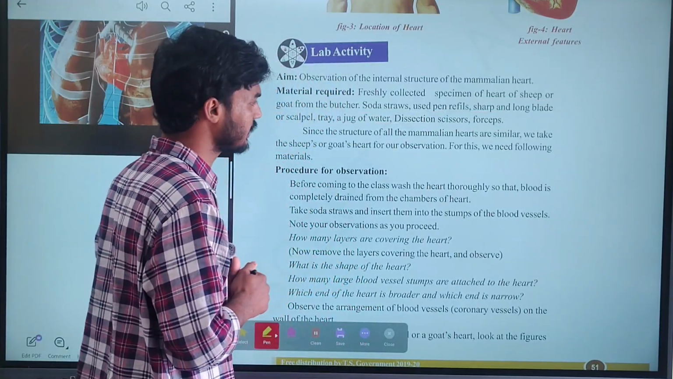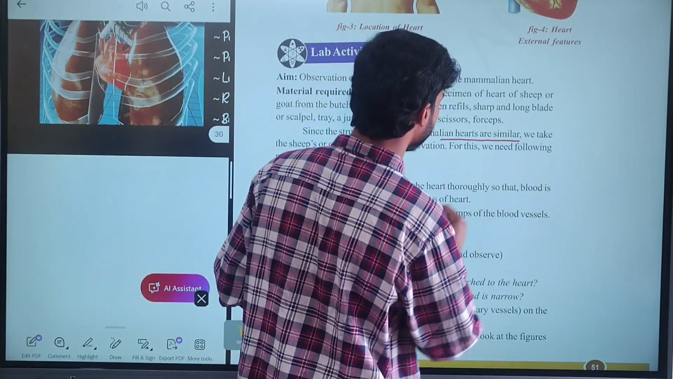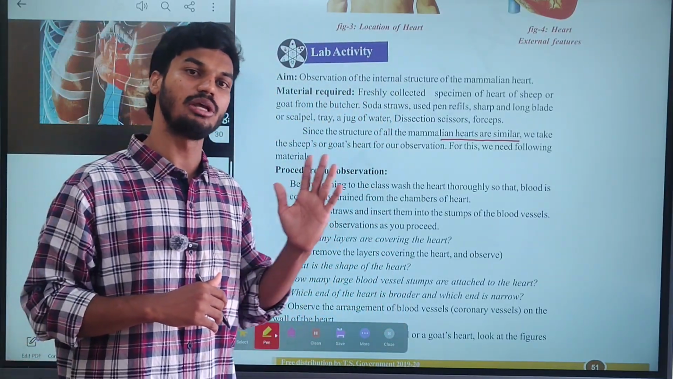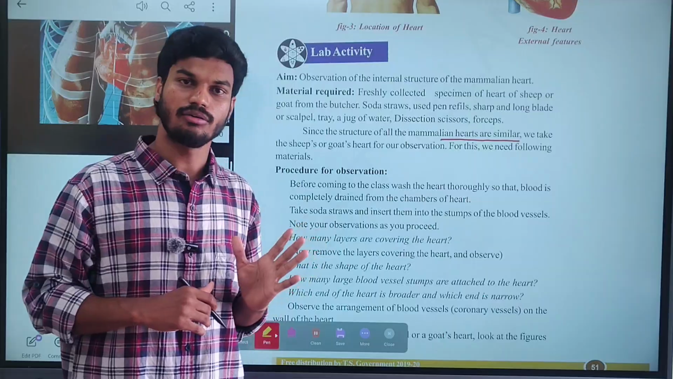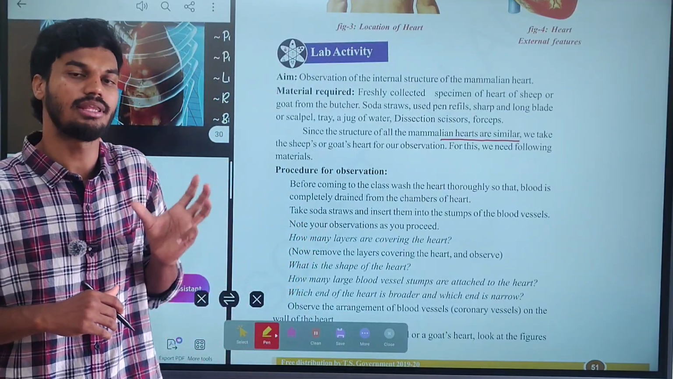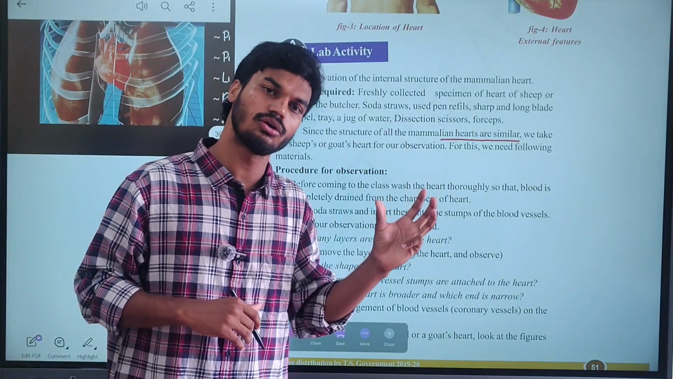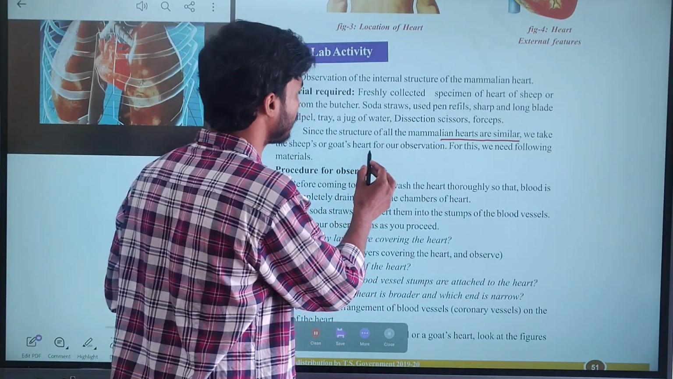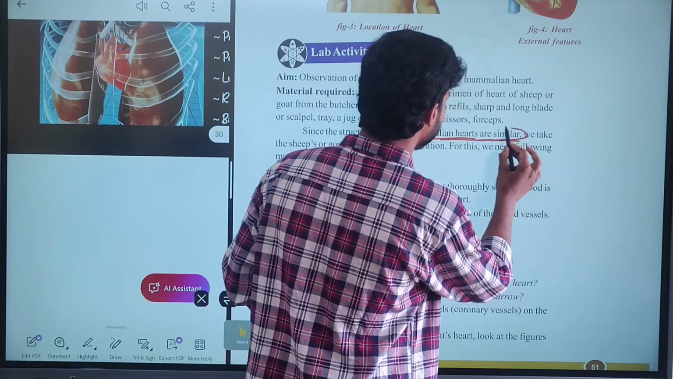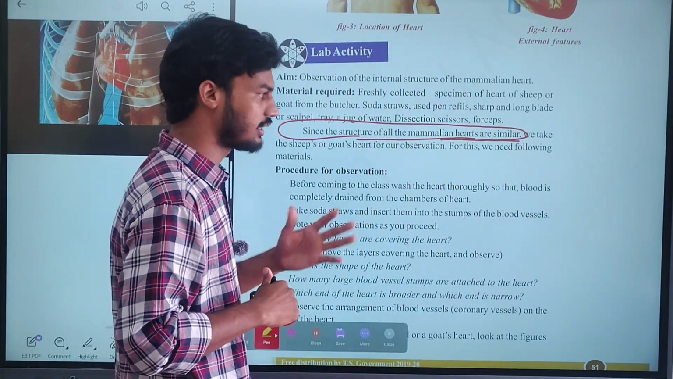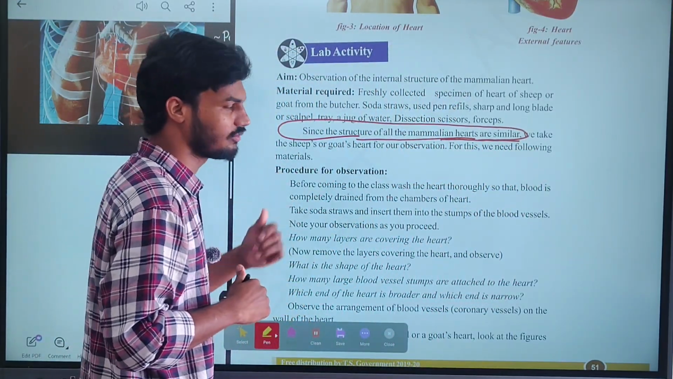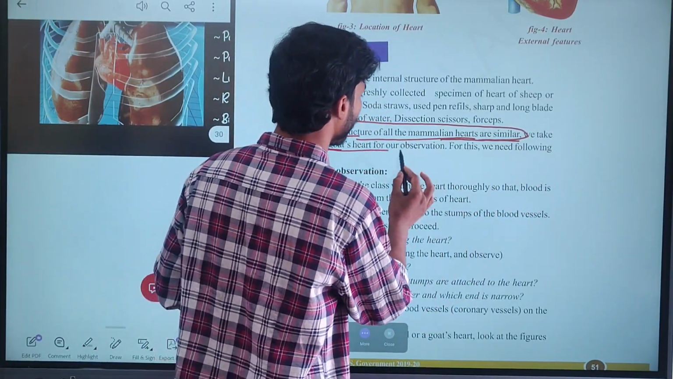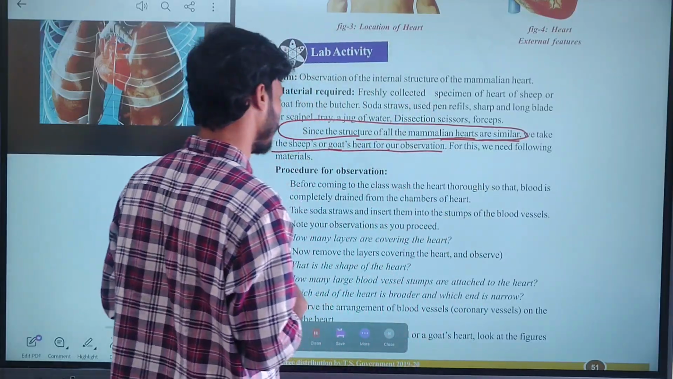Next, why are we taking the goat heart? The goat heart is similar to the human heart. Whatever the structure and parts of the human heart, they are similar in the goat. Since the structure of all mammalian hearts is similar, and a goat is also a mammal, both hearts are similar. For that reason we can take a sheep heart or goat heart for our observation. From this we need the following materials.